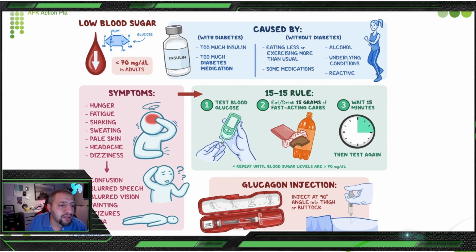And the symptoms: your patient will feel hunger, fatigue, shaking, sweating, pale skin, headache, and dizziness, and it may lead to confusion, slurred speech, blurred vision, fainting, seizure, coma. So it goes from up till down. And if you cut this one and put it inside syncope, it will most likely fit everything. So what you are going to do is the 15-15 rule.